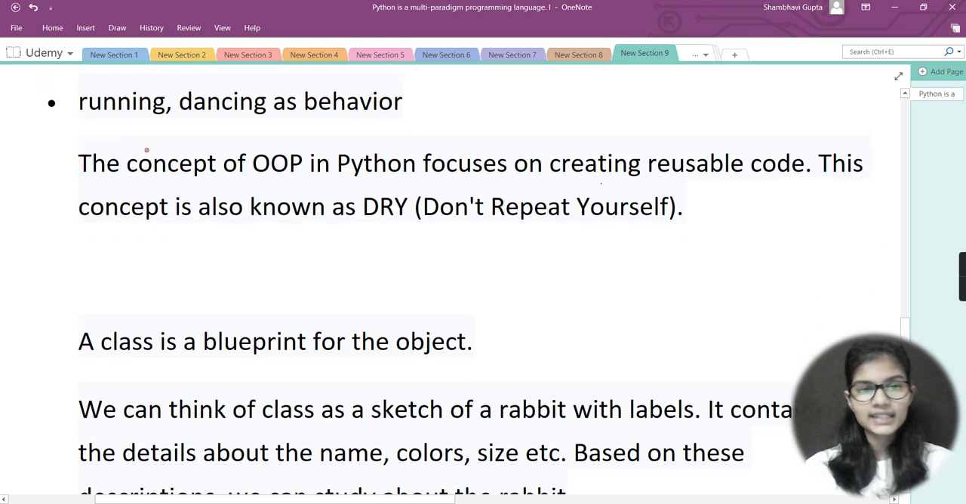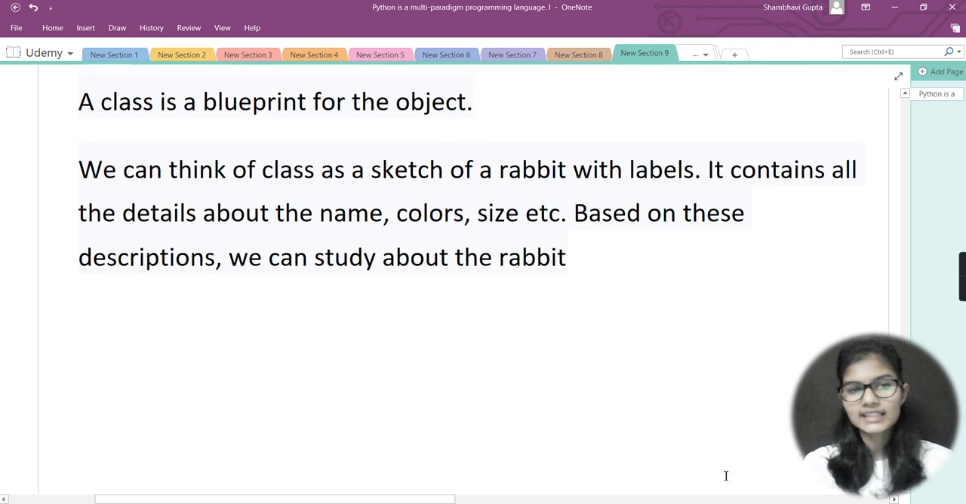Now, the concept of OOPS, that is object oriented programming in Python, focuses on creating reusable code. The code which we create in object oriented programming is a kind of reusable code. This concept is also known as DRY, that is Do not Repeat Yourself. What this means in detail we are not going to discuss today. As we move further in OOPS, we'll discuss all these things. Now, what can I say about the class? Till now we have discussed objects. Now what do I get to say for the class?